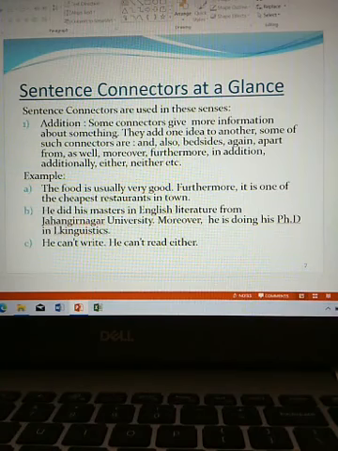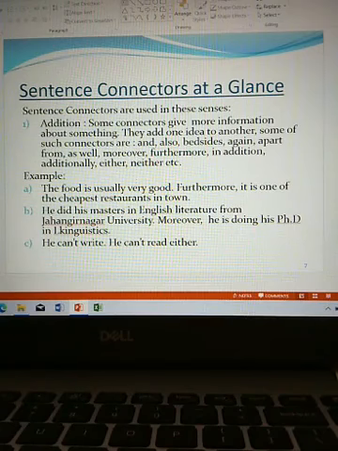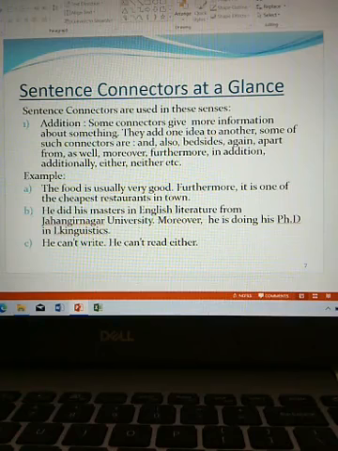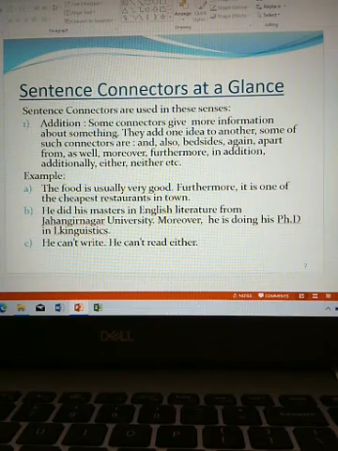B. He did his master's in English literature from Jahangirnagar University. Moreover, he is doing his PhD in linguistics. So, the idea is expressed: the person did his master's in English literature from Jahangirnagar University.